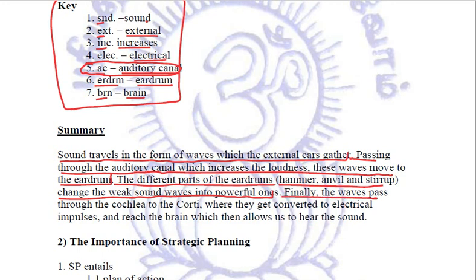Finally, the waves pass through the cochlea to the corti. See, we have used this word corti as it is. It's not an abbreviated form. There they get converted to electrical impulses and reach the brain, which then allows us to hear the sound. This is how we will write the summary. We have not left any point. We have not used any phrase. We have used all complete sentences. We have not used any abbreviated form here. So this is the summary of the notes given to us.